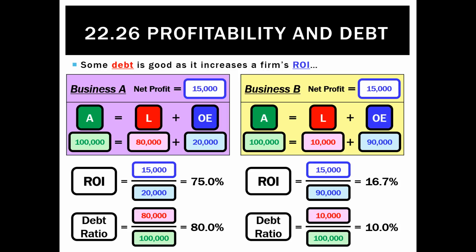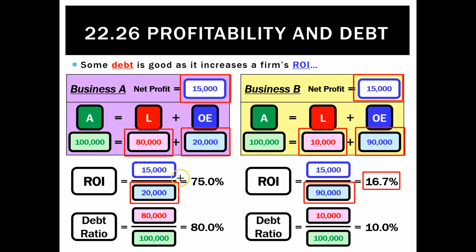And the main difference here is we're dividing the same net profit by much different numbers. So for business A, its owner's equity is only 20,000, and for business B, it's 90,000. And that all comes down to debt. Because business A has so much debt, that leaves it with a very small amount of owner's equity. Business B has hardly any debt, which means it has a lot of owner's equity. So for all that equity, it's still only generating the exact same amount of profit as business A, which as a percentage means every dollar of capital for business B only earns about 17 cents in net profit, but for business A, it earns about 75%.